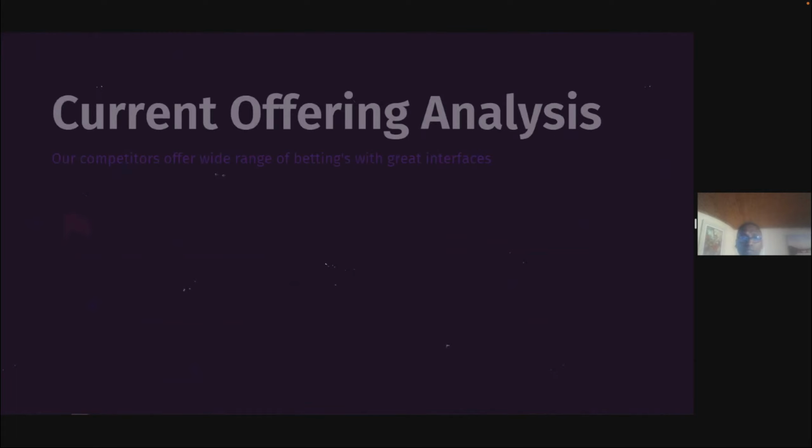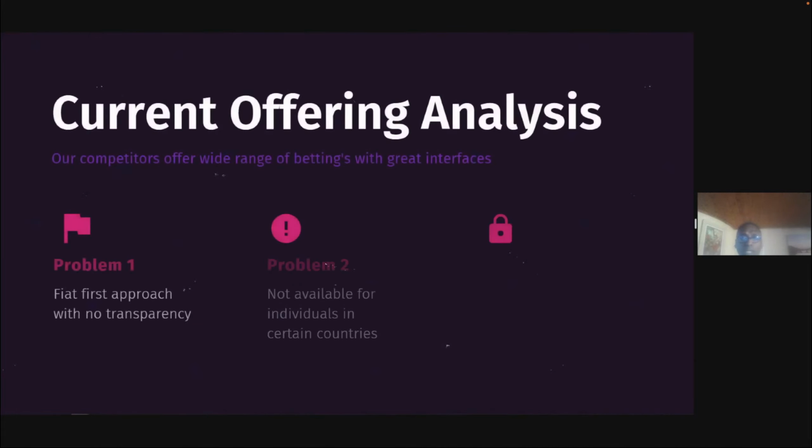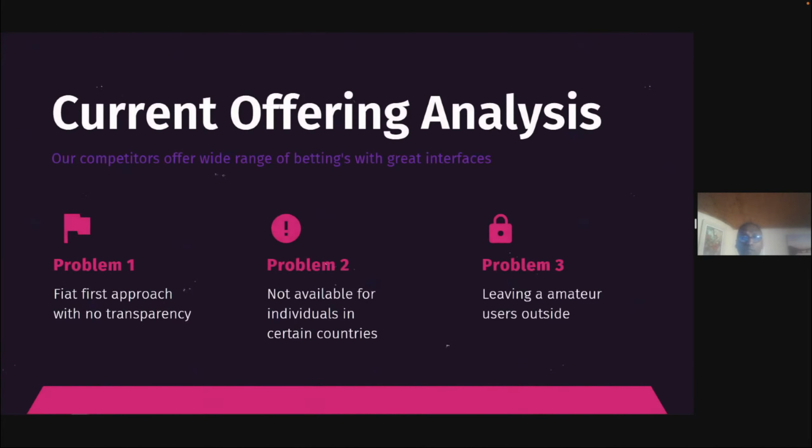The difference between our competitors and us is that our competitors offer a fiat-first approach without any transparency. By putting our esports betting platform onto the Neo blockchain, we are offering further transparency. Our logic and all our smart contracts are published onto the Neo blockchain. And some of the current esports betting platforms are not available to lots of people across the world. Additionally, they do not cater for amateur and non-professional gamers.